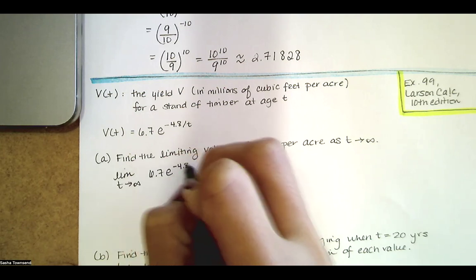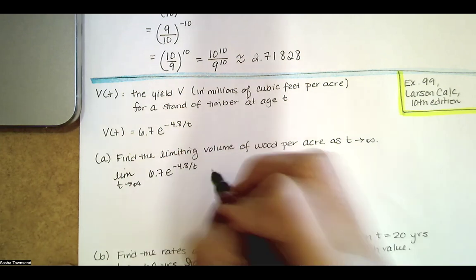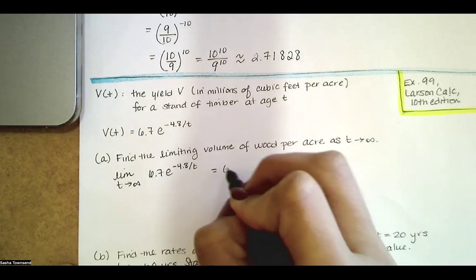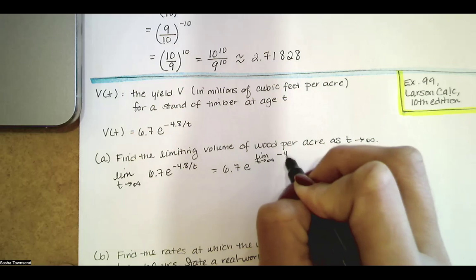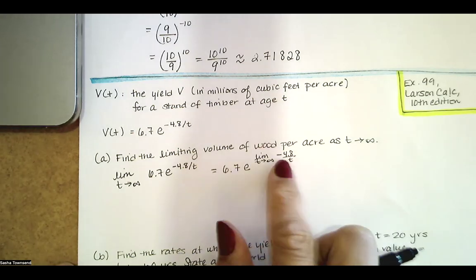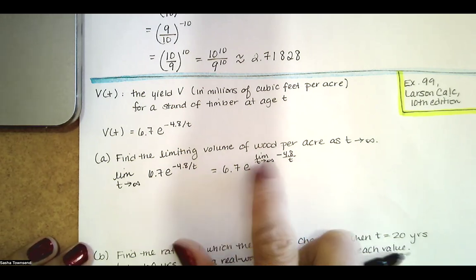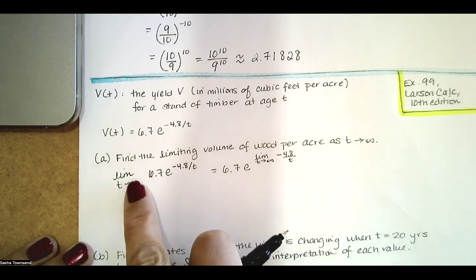Now the exponential function is continuous. Since the exponential function is continuous, we can bring that limit inside the exponential function. So this is equal to 6.7 times e raised to the limit as t goes to infinity of negative 4.8 divided by t. So if we can take the limit of this and we get a finite number, and that finite number is in the domain of e, then you're allowed to just compute that limit, plug it in, and then that's going to be the value of the limit of this function.